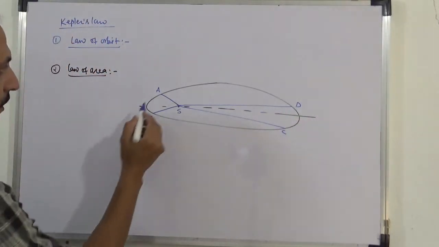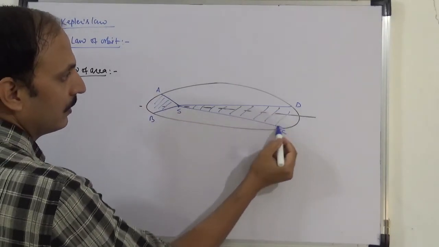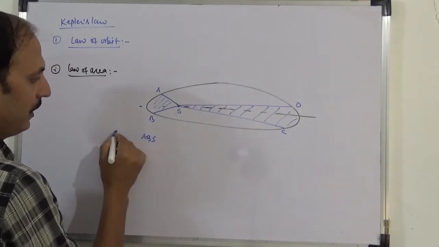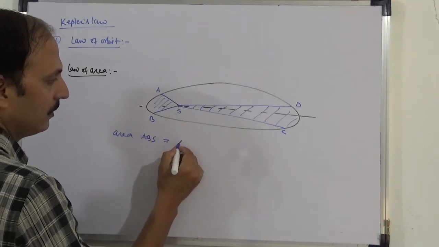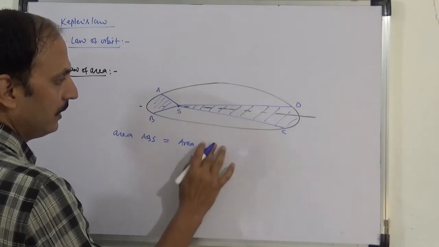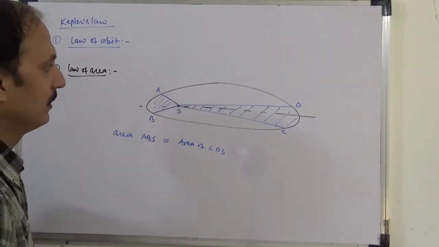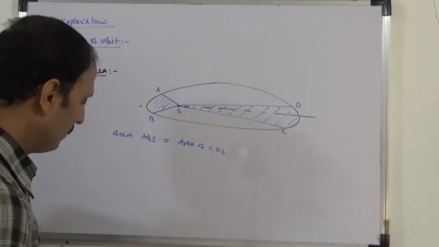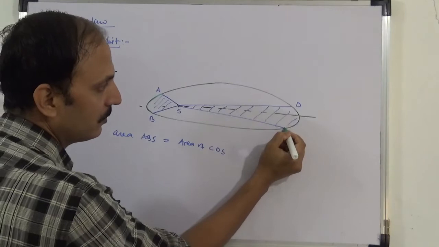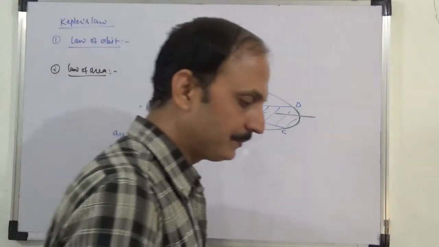If the area of sector ABS is equal to the area of sector CDS, then we can say the time taken for the planet to move from A to B will be the same as to move from C to D. This is the law of area.